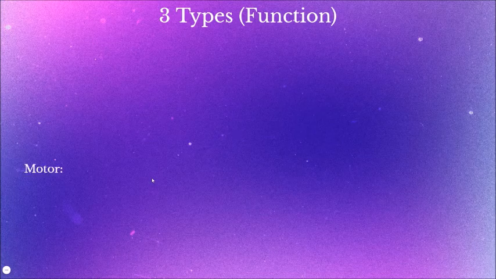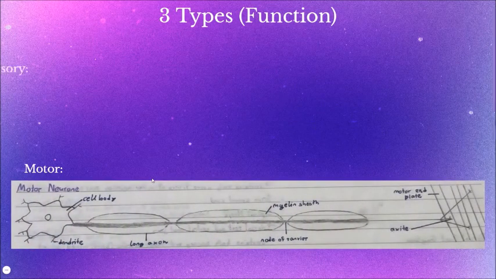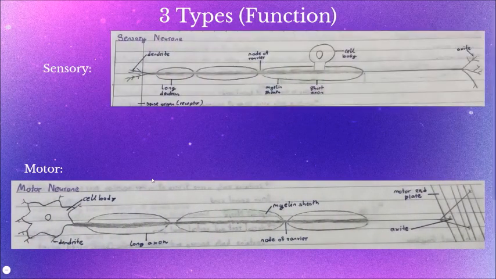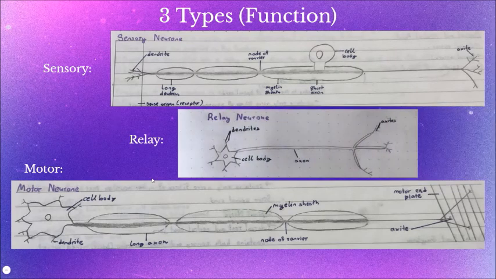So these are diagrams of motor, sensory, and relay neurons. These neurons differ in function, length of fiber, which is dendron and axon, and the shape of its cell body. The sensory neuron transmits nerve impulses from the sense organs to the relay neuron located in the spinal cord of the central nervous system.